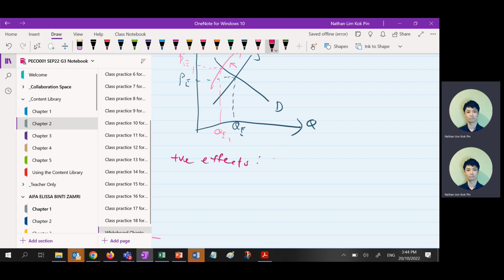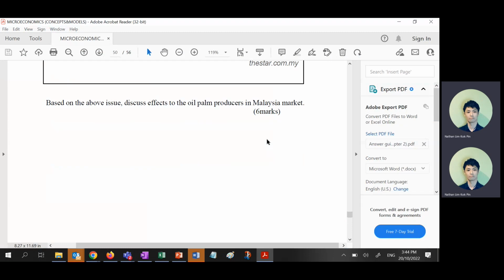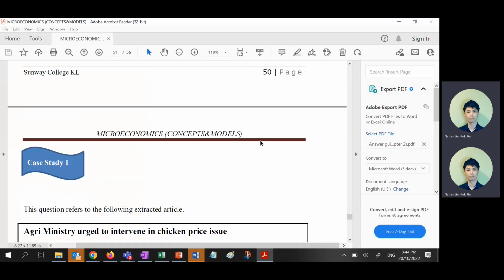Positive effects. So it will force them to be more innovative, right? Force them to become more innovative, or they will try to consume the substitutes of other fertilizer, right? Something like that. So this can be a positive also. Negative, you can write yourself, due to I don't have the luxury of time, right?